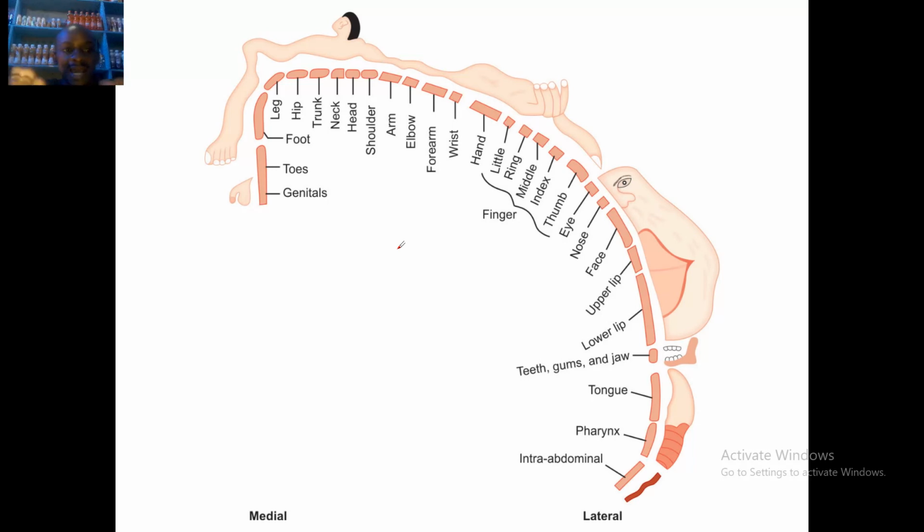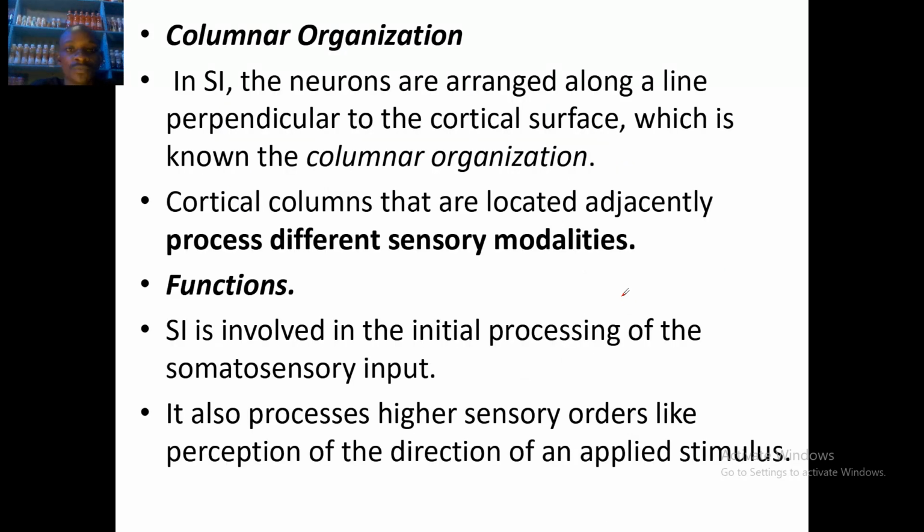So now this is a nice image of the homunculus. Hope you guys have seen that. You could see the wide area devoted to the lips, because it's for speech, and the hand because they are constantly in use. You constantly use your speech too.